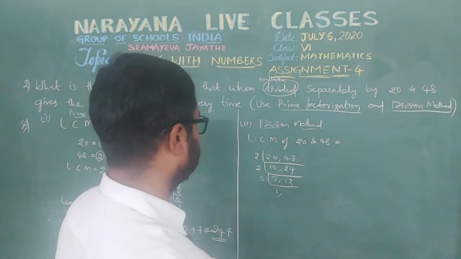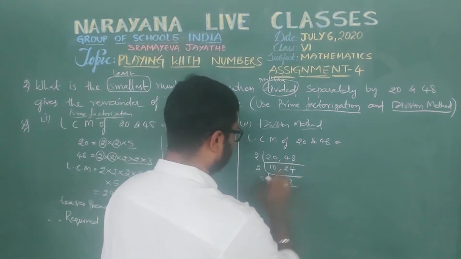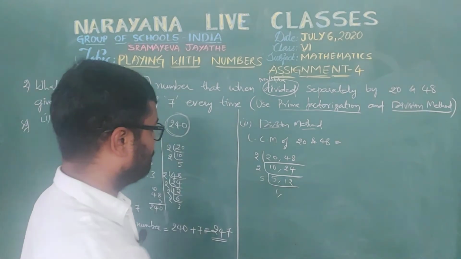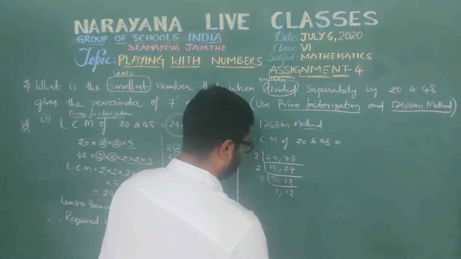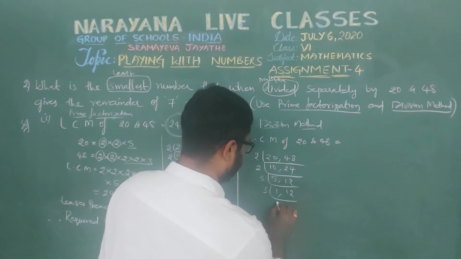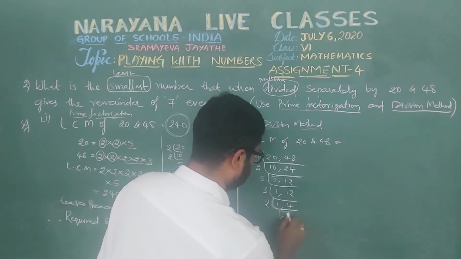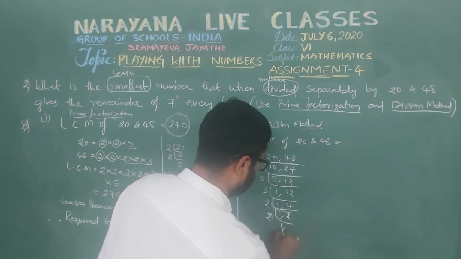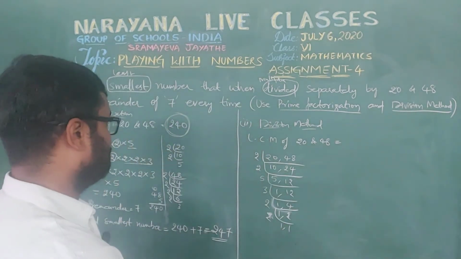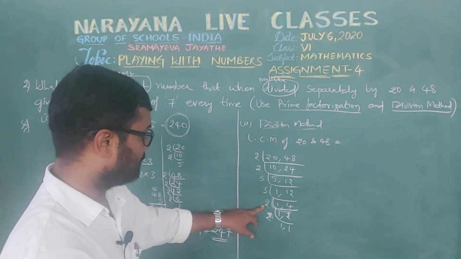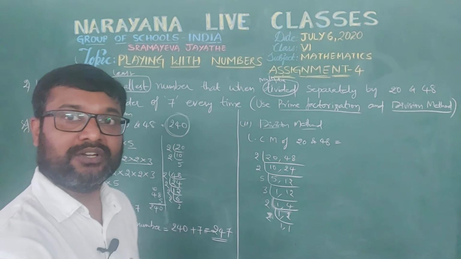20 and 48. So here 2 2s are 4, 2 5s are 10, 2 1s are 2, 2 2s are 4, 24. Again here 12 is there. So here take 3, 1, 4 again. Again take 2, 1, 2, 2 2s are 4. Here take 1, 1, 1. So like this, 2 2s are 4, 4 5s are 20, 2 3s are 6, 6 10s are 60, 60 2s are 120, 120 2s are 240.